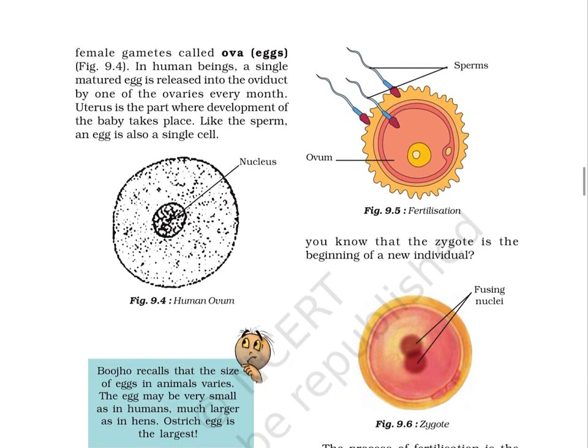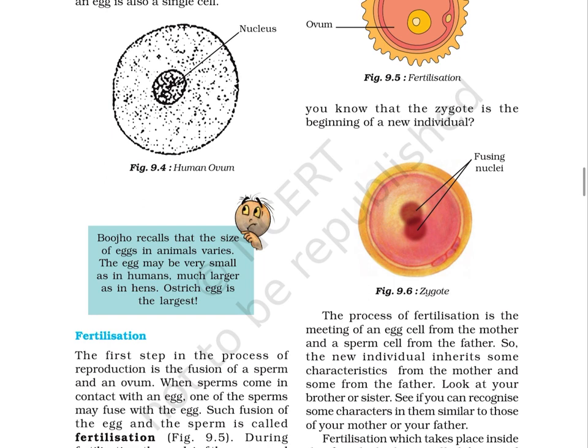Page number 102. In human beings, a single matured egg is released into the oviduct by one of the ovaries every month. Uterus is the part where development of the baby takes place. Like the sperm, an egg is also a single cell. Figure 9.4. Human ovum. In the image, we can clearly see nucleus. Bujo recalls that the size of eggs in animals varies. The egg may be very small as in humans, much larger as in hens. Ostrich egg is the largest.